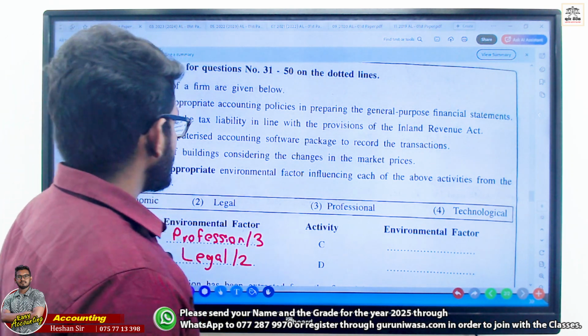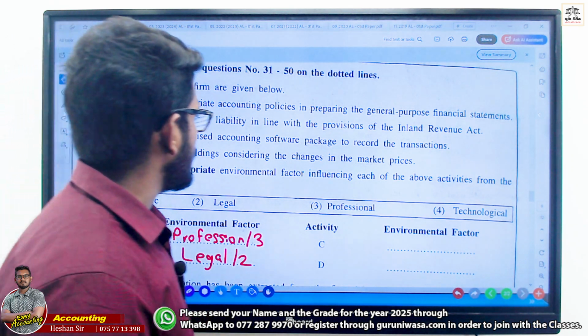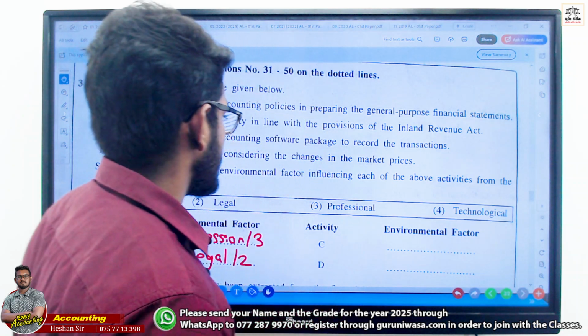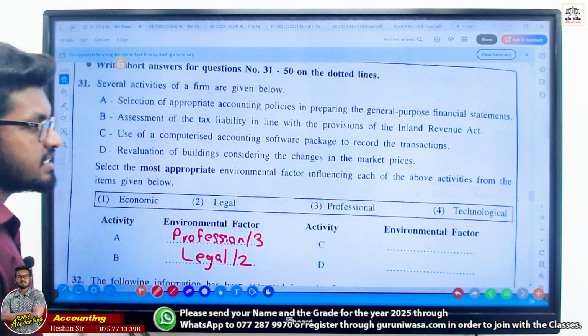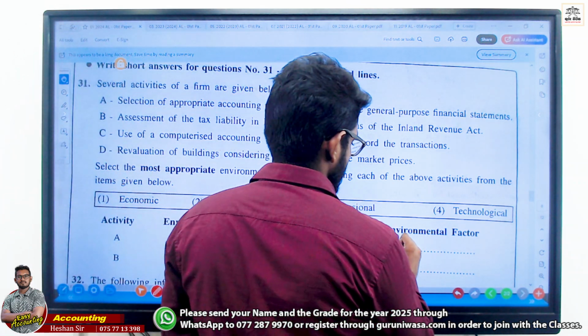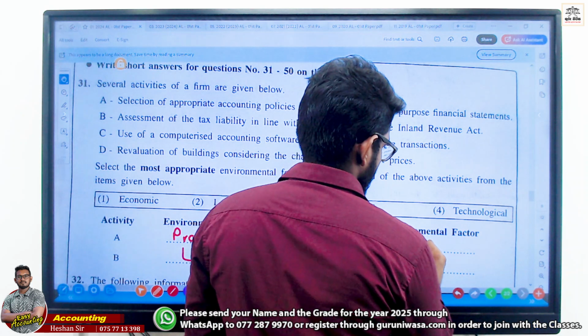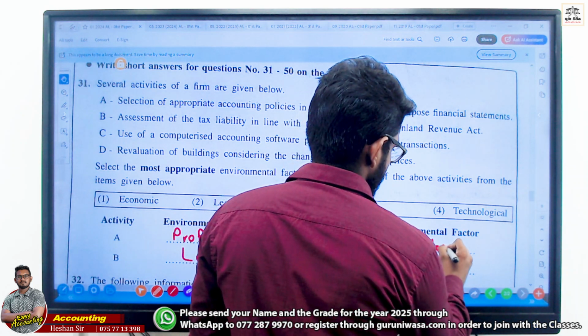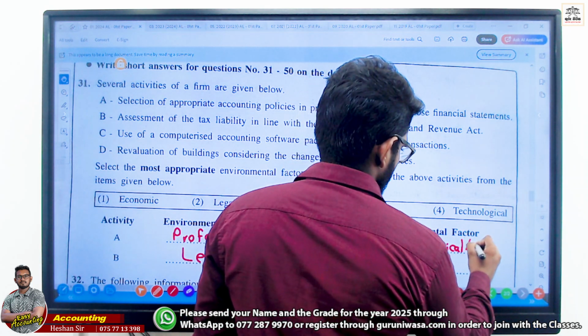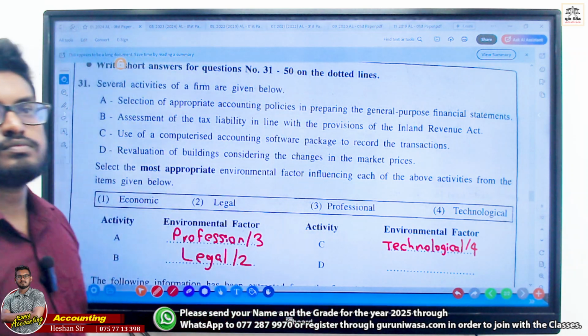C. Use of the computerized accounting software package to record the transaction. It's coming under technological. Technological means 4 here, right?